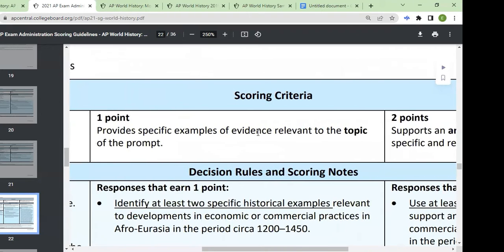Provide specific examples of evidence that are relevant to the topic of the prompt, right? Not explaining what this evidence means, just what it is, right? If we look at the decision rules and scoring notes, responses that earn the point, two, literally just two pieces of historical evidence, right? Now, if you're telling me that you can't come up with two names, two places, two events, two pieces of technology, two states, you can't come up with at least two, well, my friend, you are in trouble indeed.